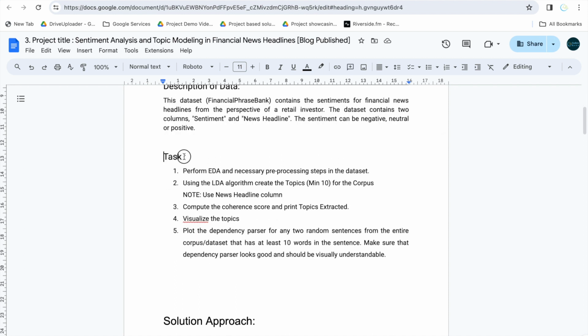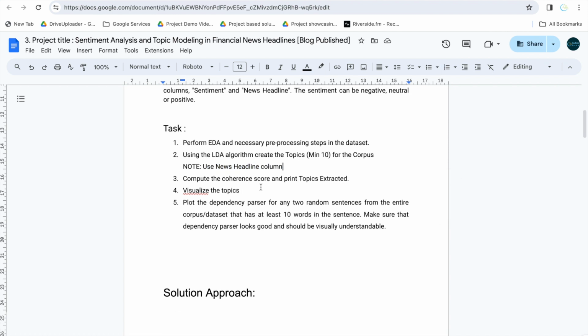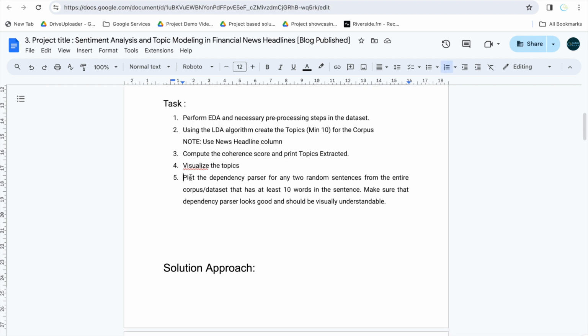So the basic task involves performing EDA and the necessary pre-processing steps on the data. Using the LDA algorithm, create topics for the corpus, using the news headline column. Compute the coherence score, print the topics extracted, visualize the topics, and finally plot the dependency parser for any two random sentences from the entire corpus that have at least 10 words. Make sure the dependency parser looks good and is visually understandable.